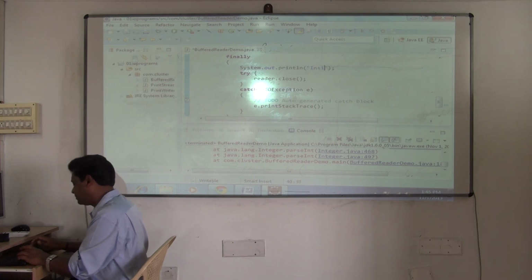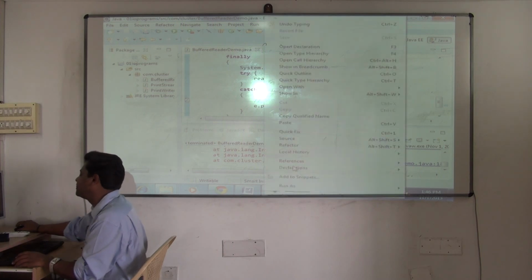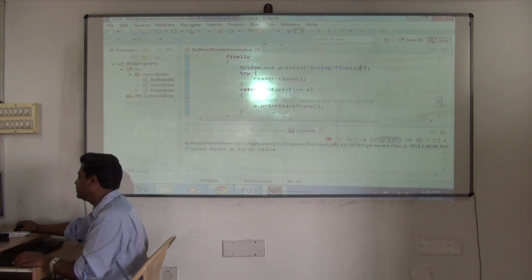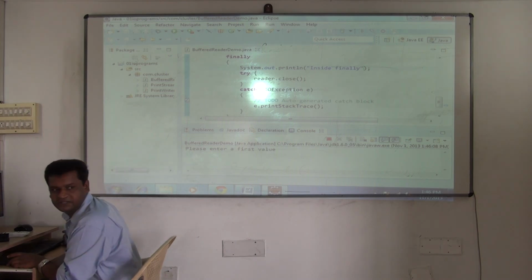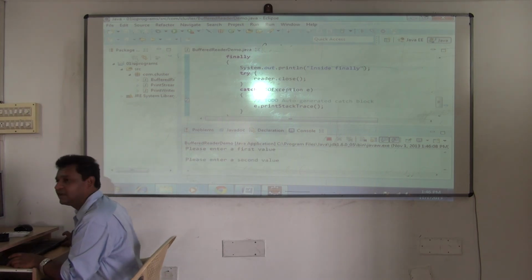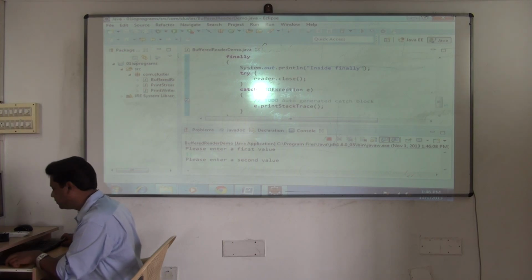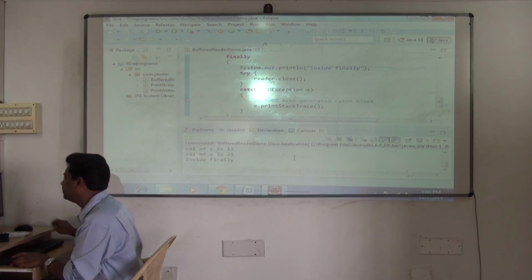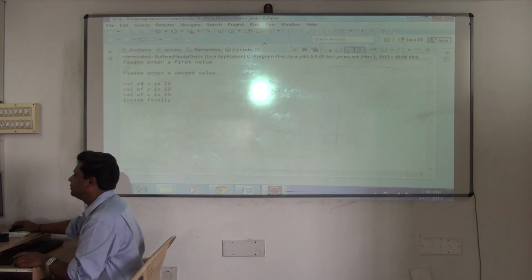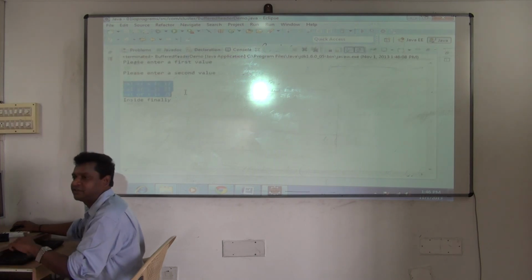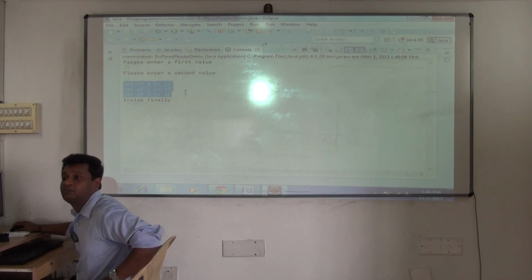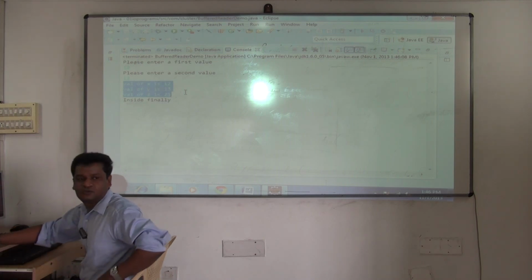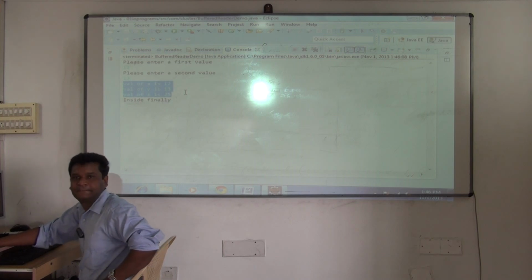Yes, that's very good now. Okay, fine. You put more statements. What now? SOP inside try. See, okay. Put your mouse here. Just enter 12. It will show in this color. Press enter. Now it will ask, please enter second value. Continue giving the value. 13. Press enter. What happened? It got executed. It got converted from string to int. It did the addition and now finally is getting executed. Means your buffered reader, your resource which was open, got closed now.